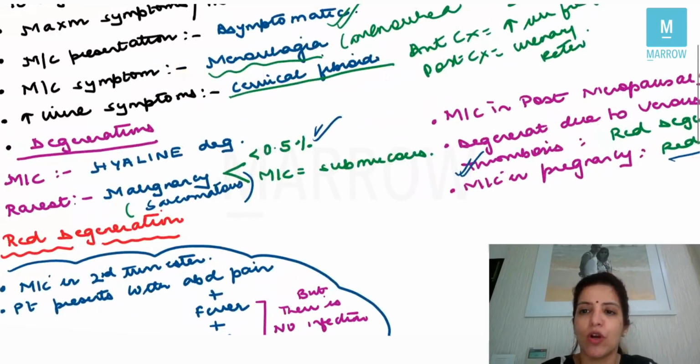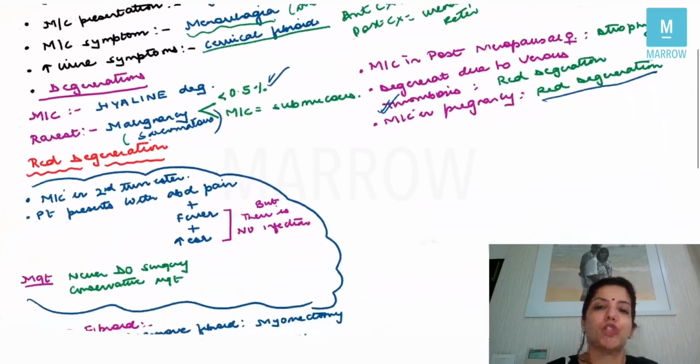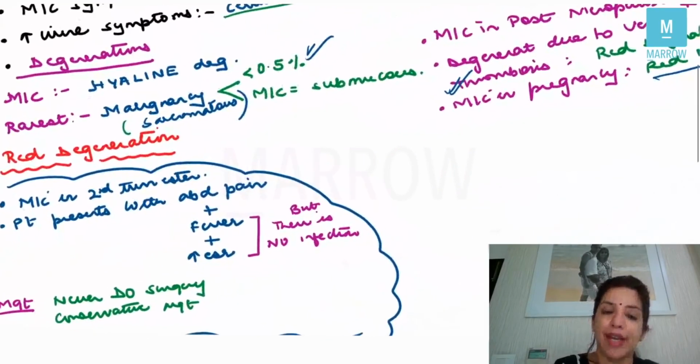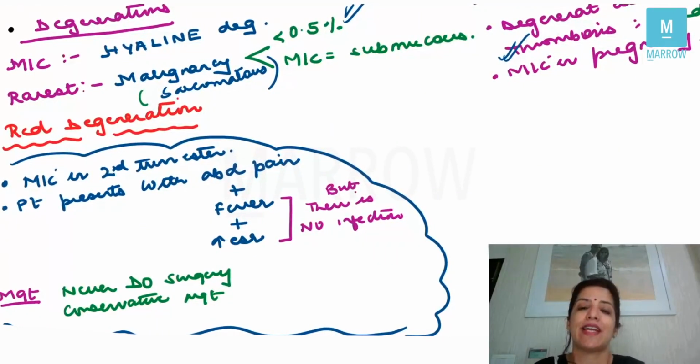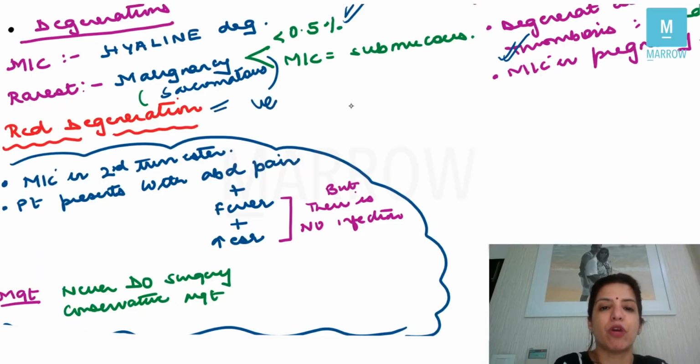Now, just now we were talking that red degeneration is most specifically seen in pregnancy, and in pregnancy, red degeneration is seen in the second trimester. The patient is going to come to you with abdominal pain, fever, and increased ESR, but there is no infection, right? The fever and ESR which is increased is because of the secondary changes. It is not because of the degeneration as such. Red degeneration occurs because of venous thrombosis, right?